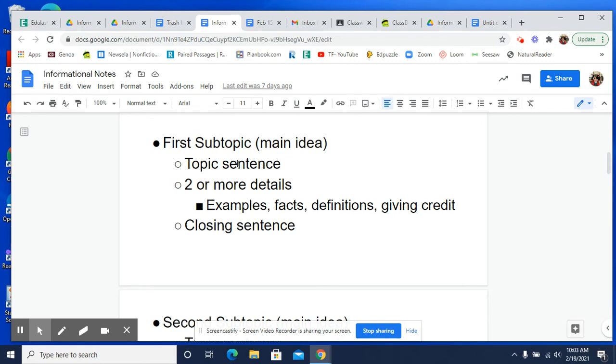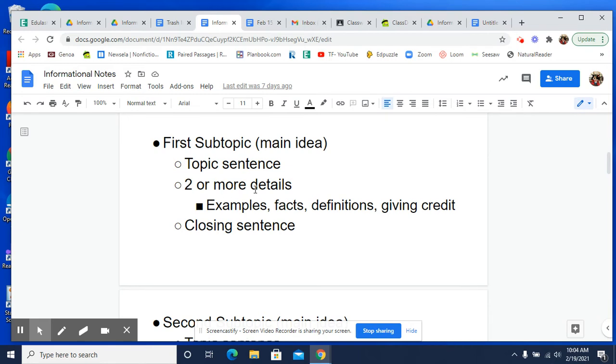Is your topic sentence. So my topic sentence would be: one way to help solve the trash problem in our world is to reduce. Okay. Topic sentence for the next one, another way. Okay. So, or you could say one way, a second way, a third way, however you want to do it. Okay. So we already know what we're going to do there when we start writing our essay.